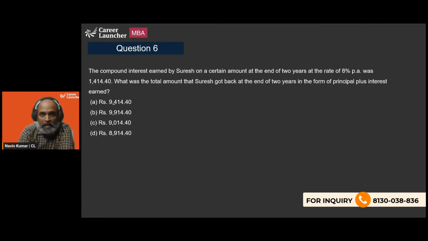So I'll start with the options. Since the question is asking us about the total amount that he got, if I use the first option, the amount that he receives is 9414.40. That includes the principal plus the interest. The interest that he has earned is 1414.40. So if I compare, the principal amount is going to be 8,000.